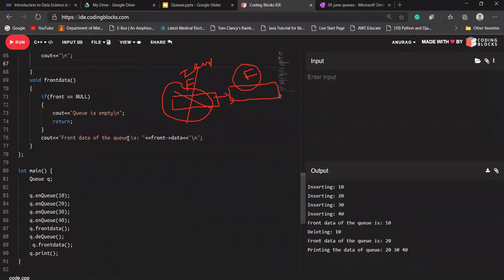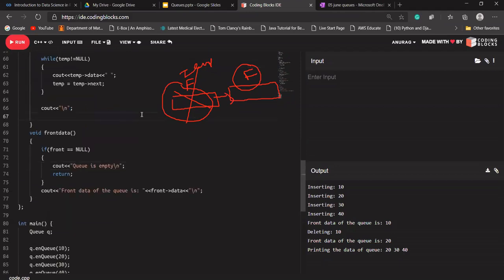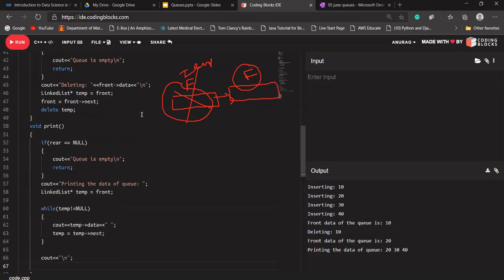So, can somebody tell me quickly what's the time complexity of this function? That NQ and DQ function. Can you tell me what's the time complexity of this NQ and DQ function?